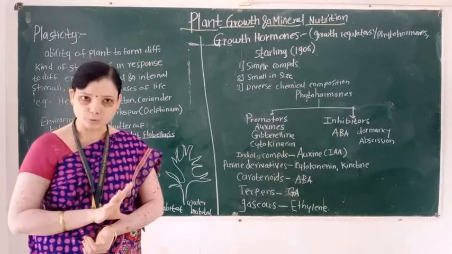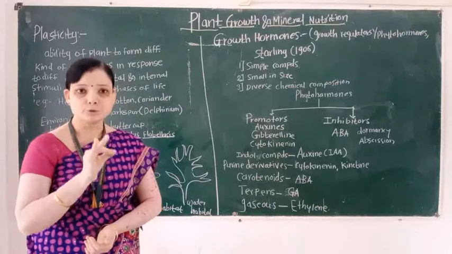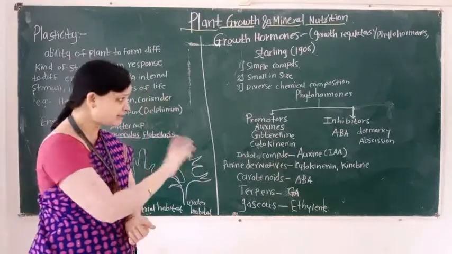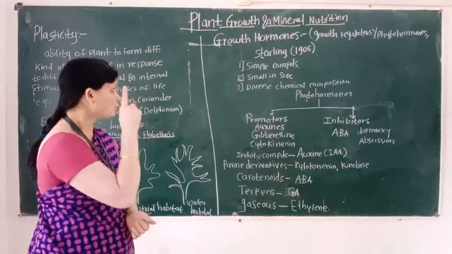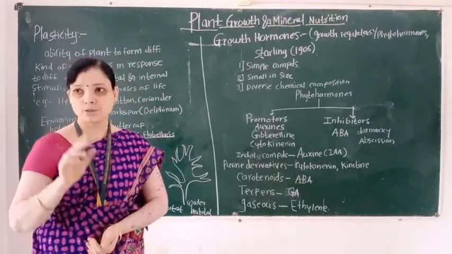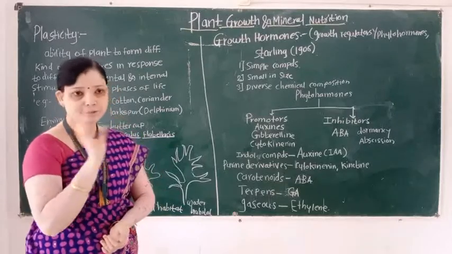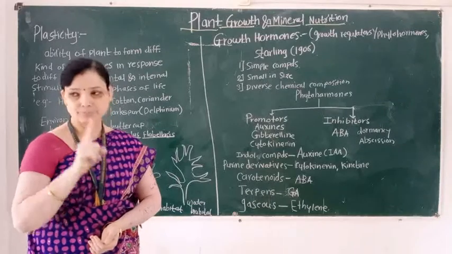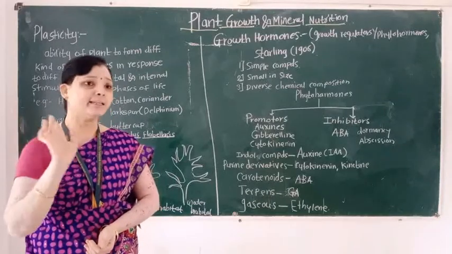First group are known as plant growth hormone promoters, and second type is known as growth hormone inhibitors. So remember this point. First type is a promoter and second type is an inhibitor.